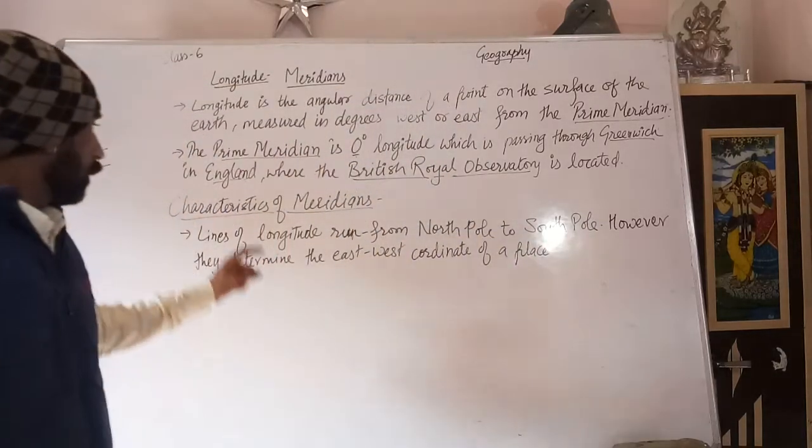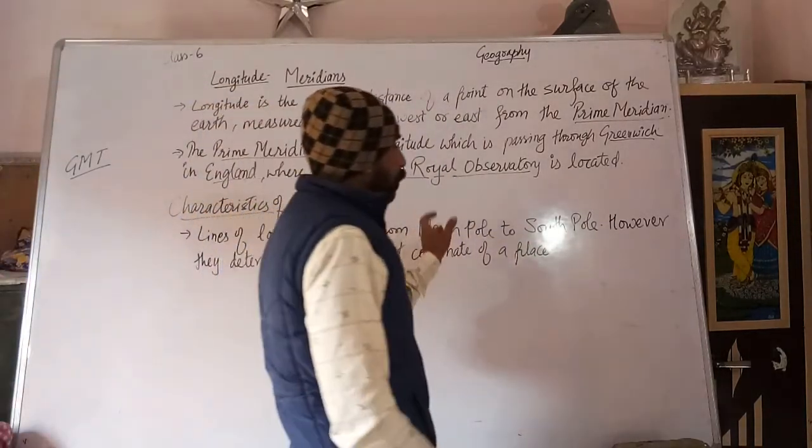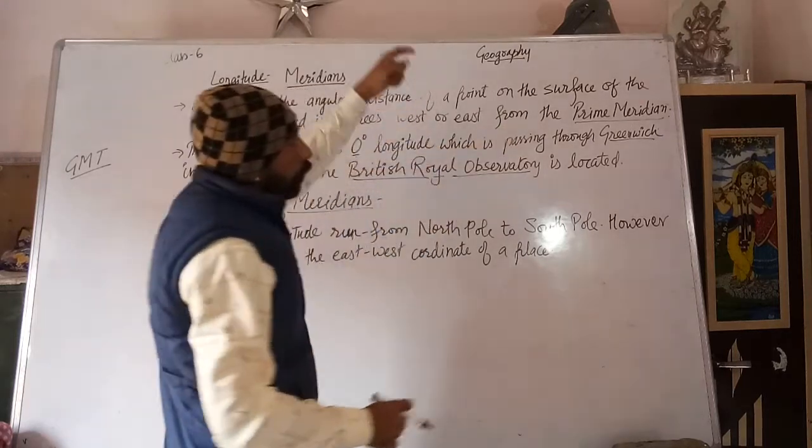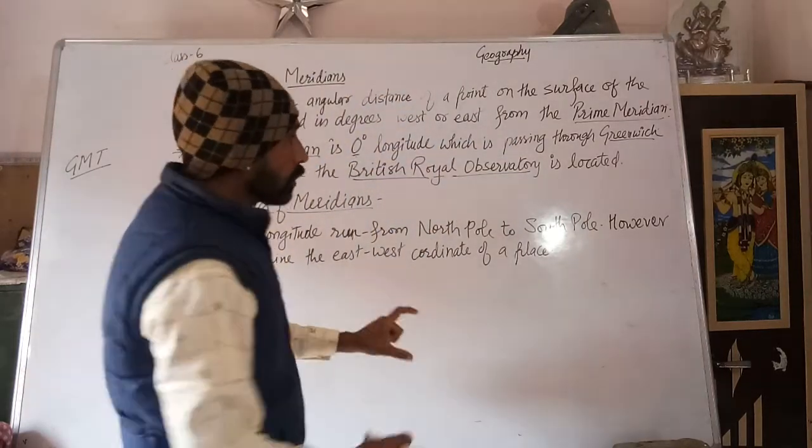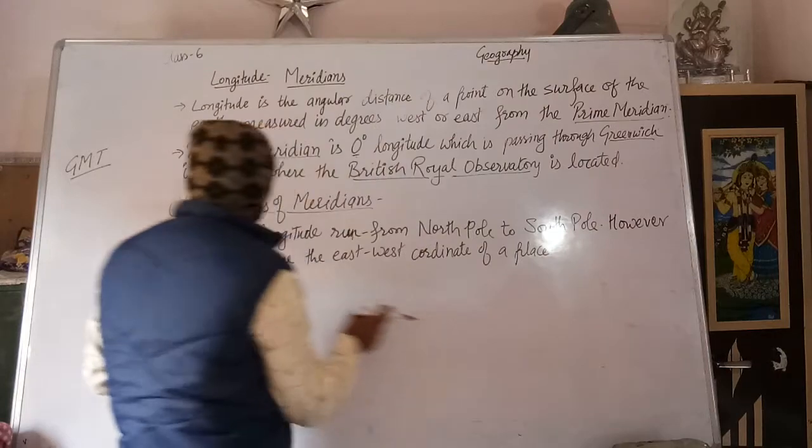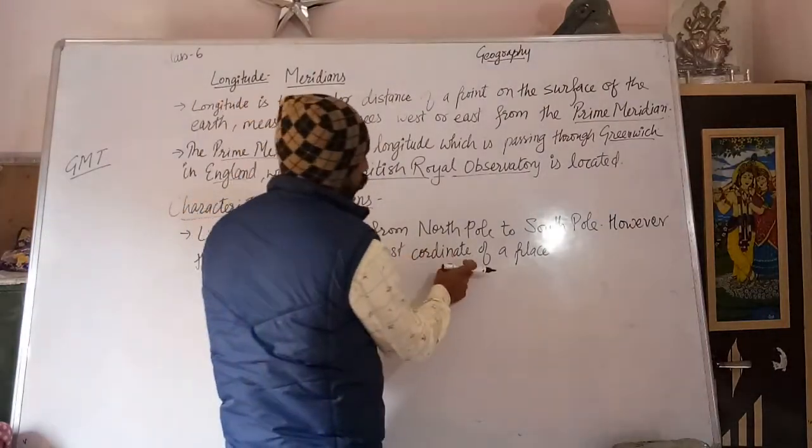See here, the lines of longitude run from north pole to south pole, but then also they are determining the east-west coordinates.